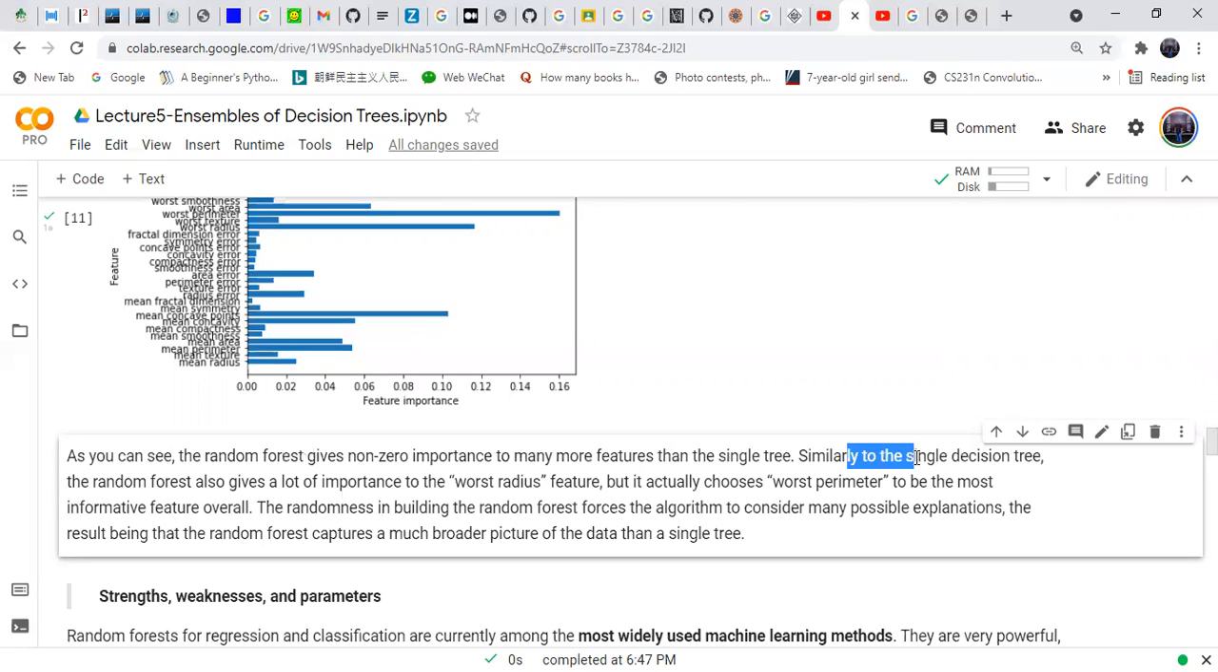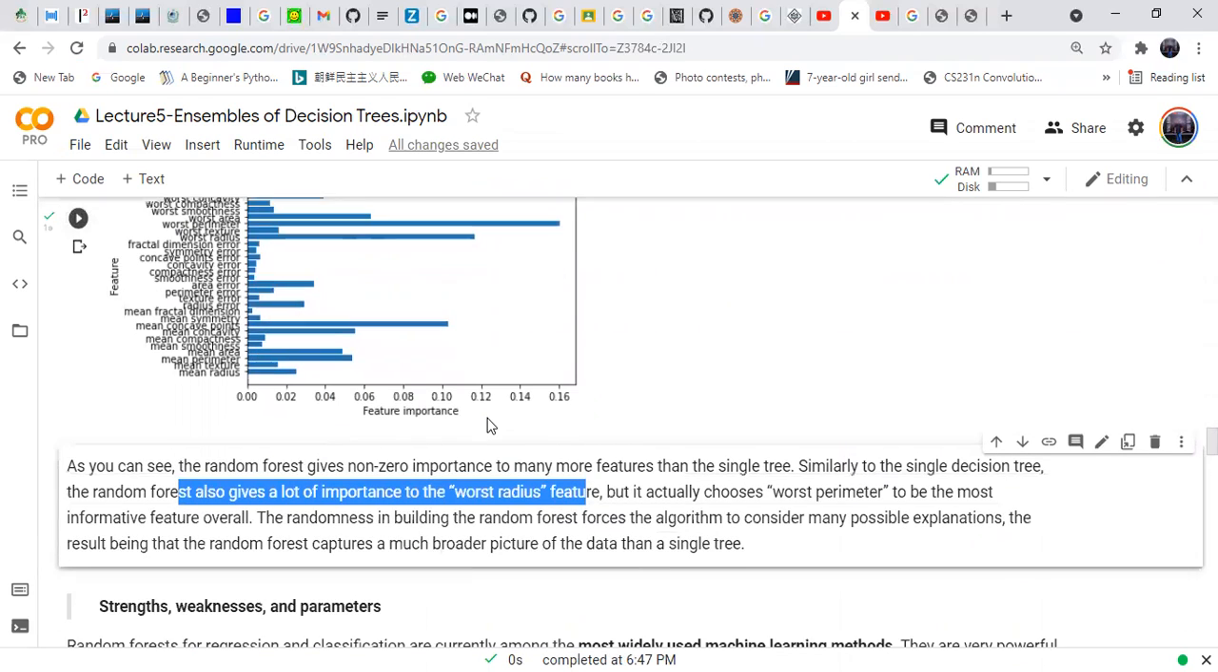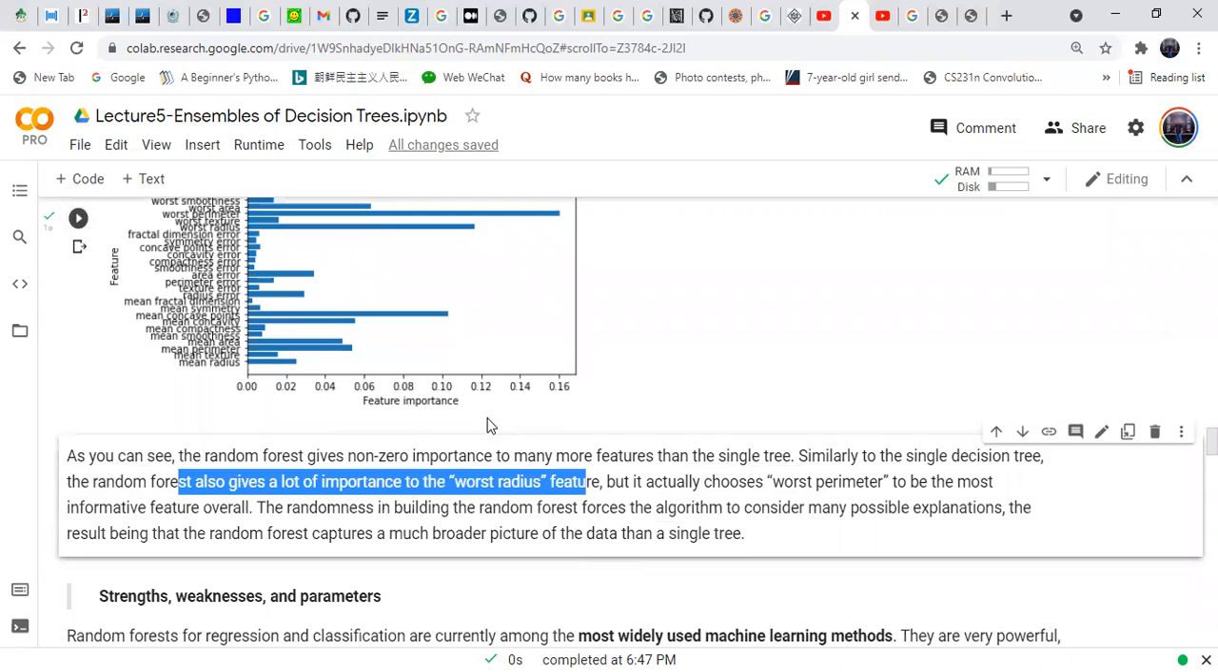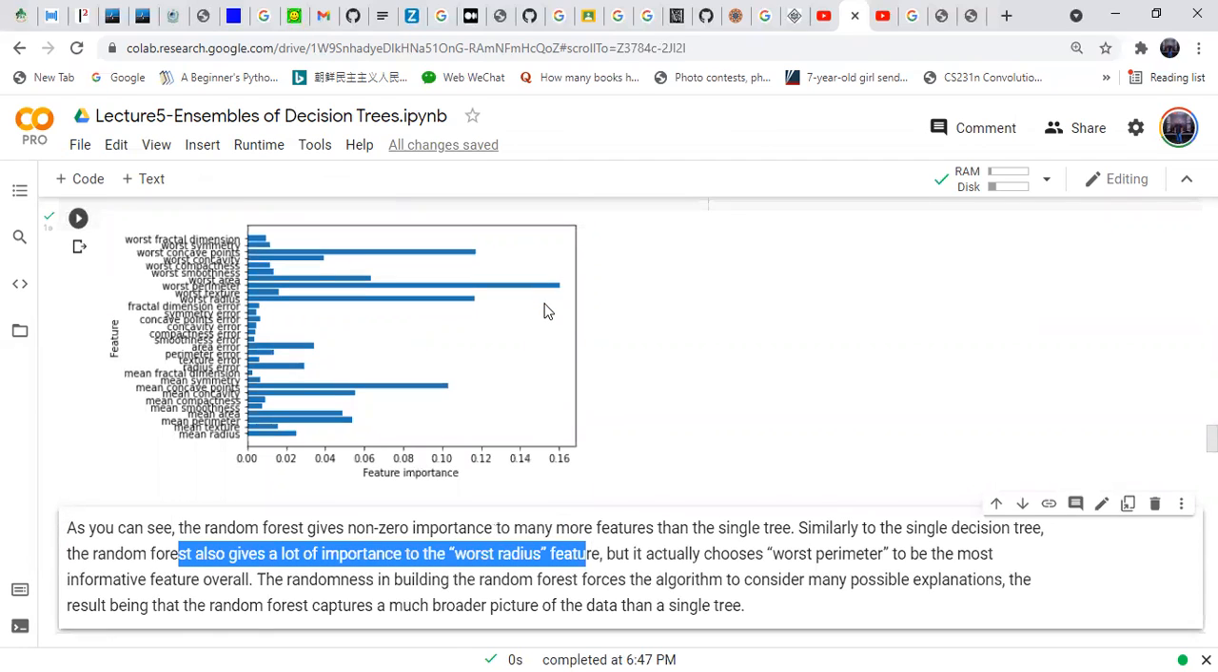Similar to the single decision tree, the random forest also gives a lot of importance to worst radius, this one. The single tree also gives importance to it, but the random forest also gives more importance to the worst parameter. This is the worst parameter.